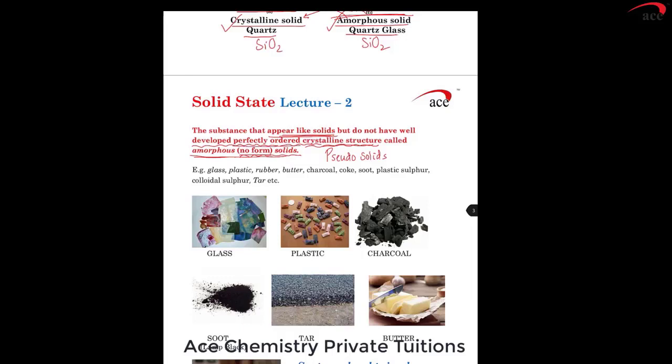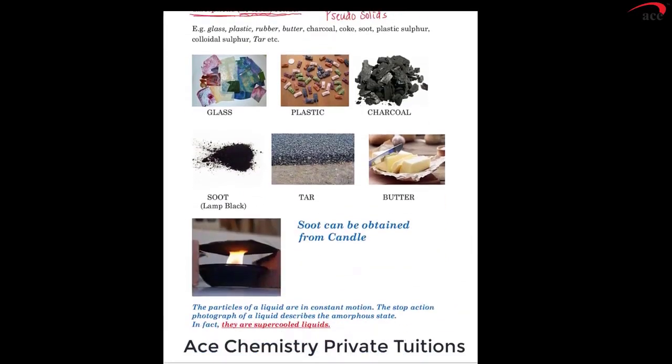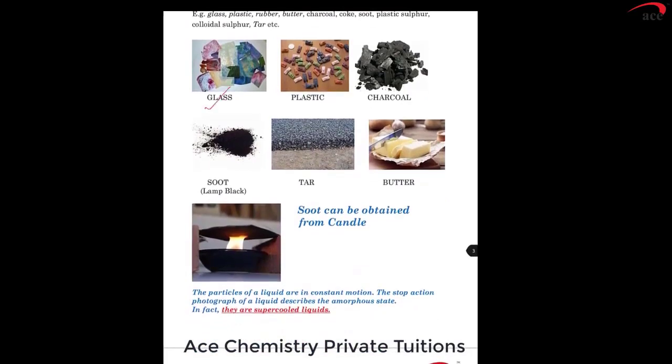Examples from day-to-day life are glass. You are able to see a glass piece. Plastic, charcoal, koila in Hindi, soot, lamp black, tar which is used for making roads, butter, and again soot, shown as made from a candle by collecting those black particles.